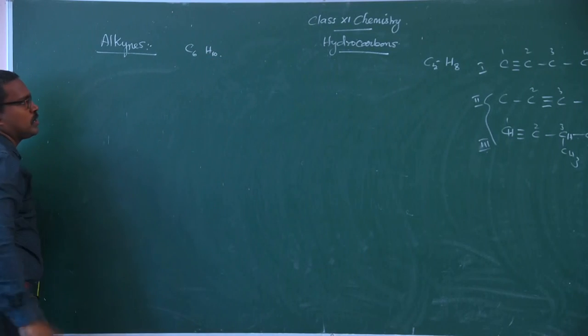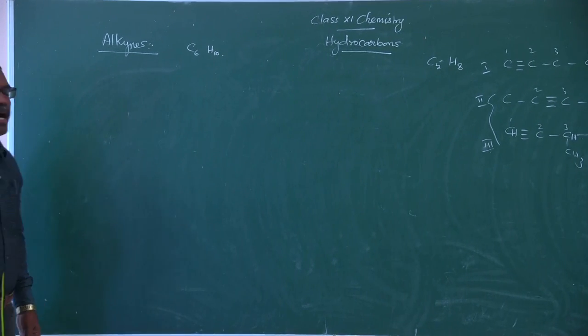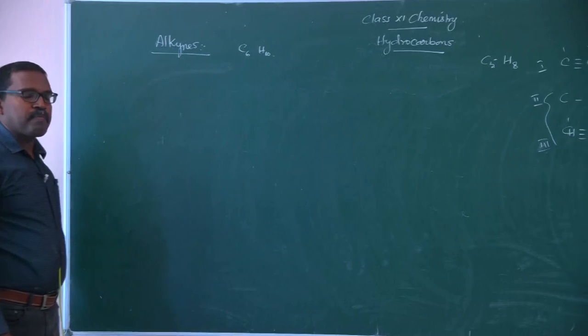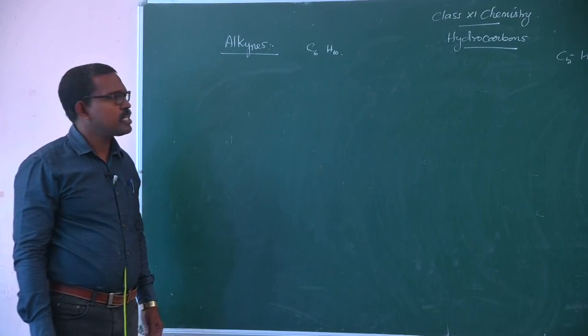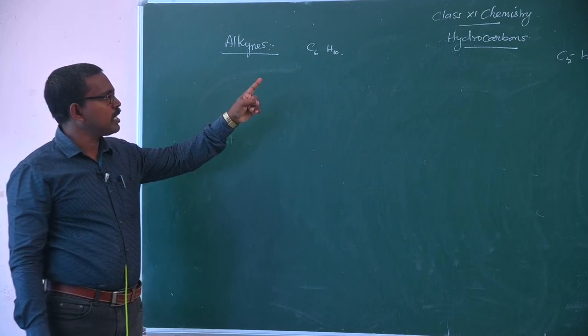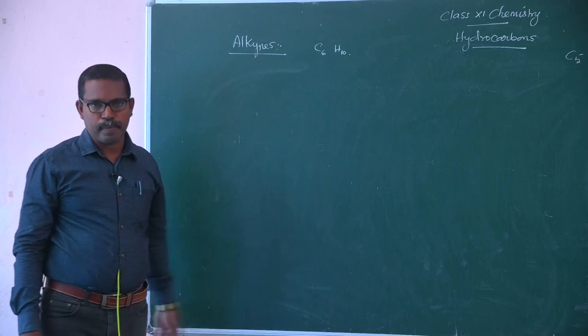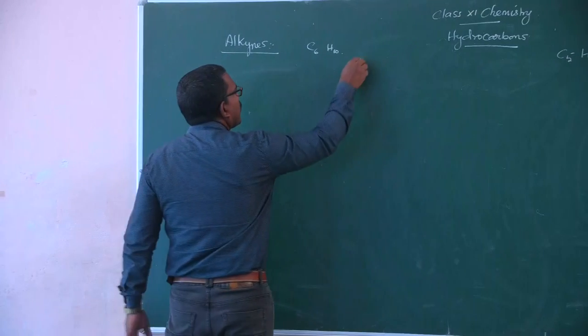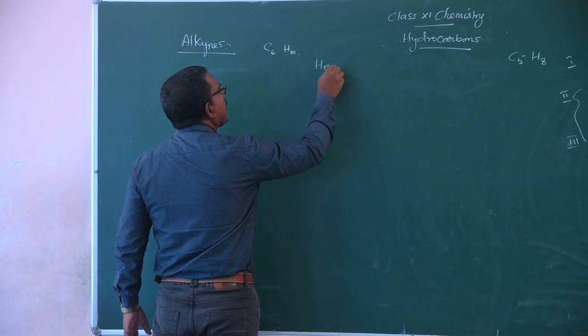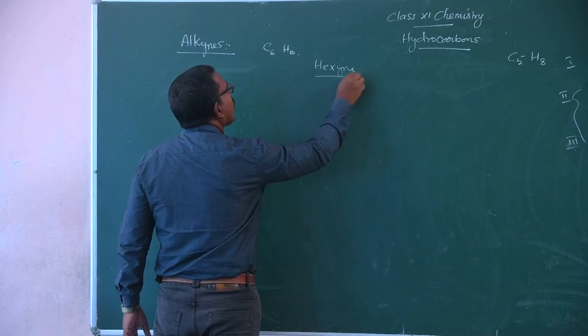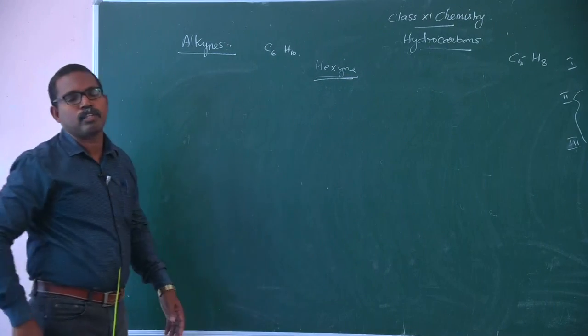This compound is the fifth member of the homologous series of alkynes. The fifth homologous member of alkynes is C6H10. So totally 6 carbon atoms are present. Therefore, in the form of alkyne, it is said to be a hexyne compound.